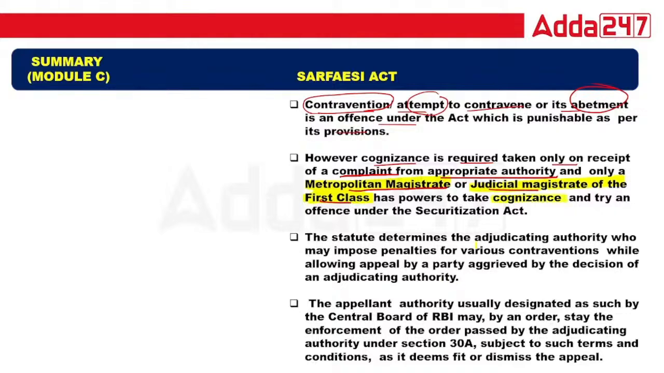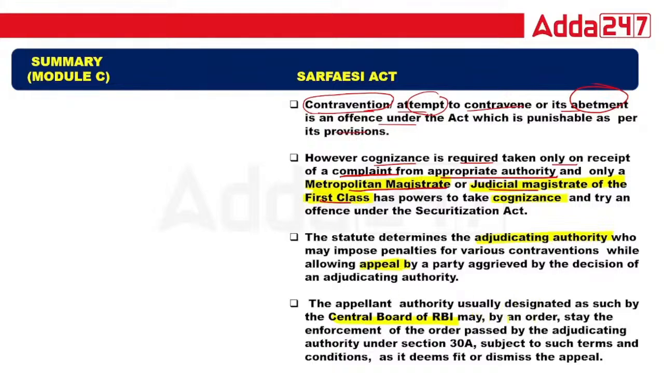This is very important. The statute determines the adjudicating authority who may impose penalty. So who will impose penalty? The adjudicating authority, if you are not following the rules and regulations of the Act. And you can also appeal to the appellate body. The appellate authority is usually designated by the Central Board of RBI. That is important.